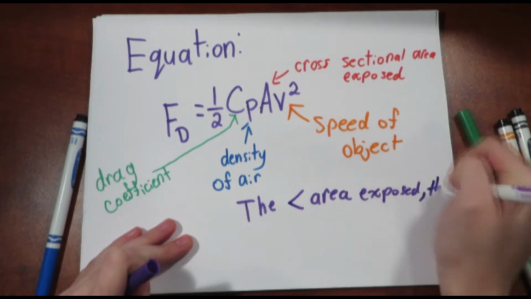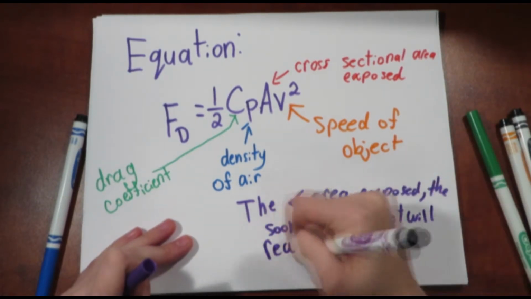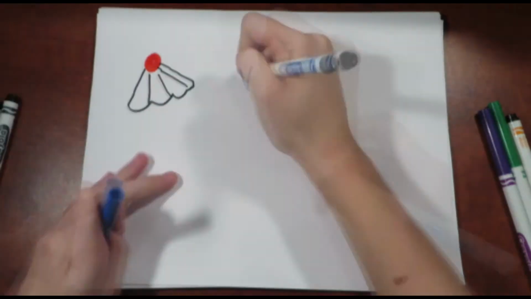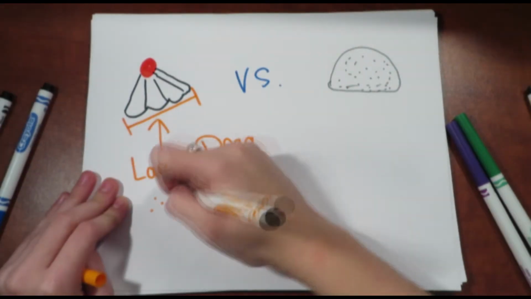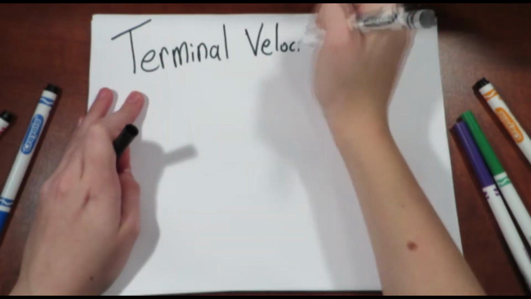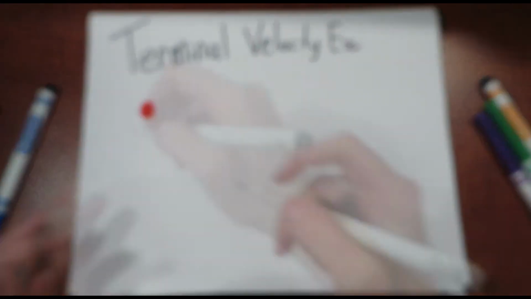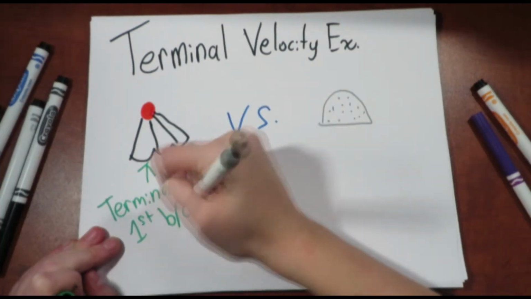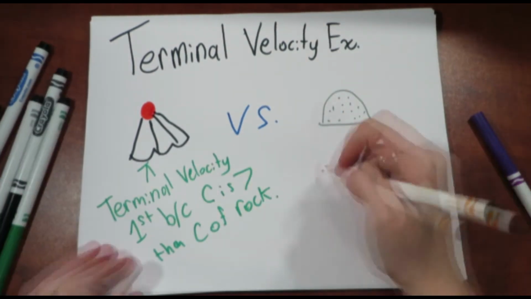The greater the surface area, the sooner the object will reach terminal velocity. So for instance, a shuttle would reach terminal velocity before a rock. And finally, the larger the drag, the longer it takes for the object to reach terminal velocity. For instance, a rock would reach it before a pebble. Now back to a bit more broad perspective on falling objects.